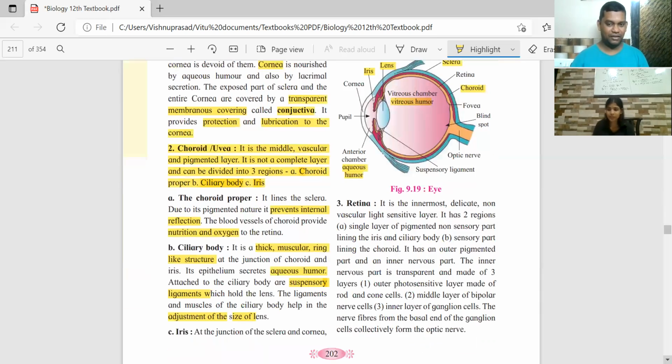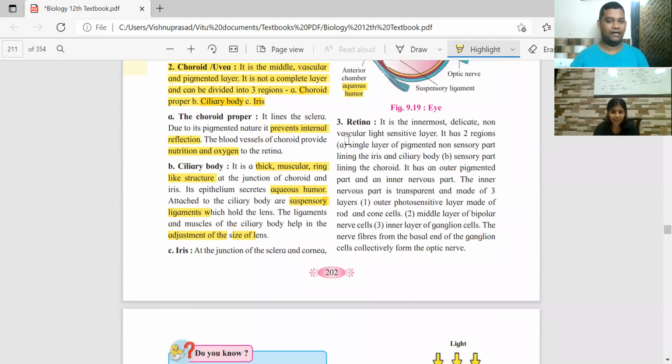So it is delicate and non-vascular. That means it does not have any blood vessel supply. Blood supply in the retina is very important. Oh yes, the retina does not have it. Yes, correct. It is a light sensitive layer. That is very important. It is the retina which is sensitive to the light.